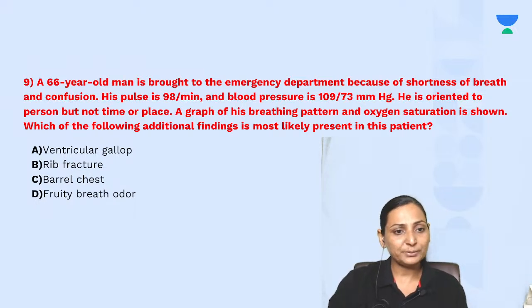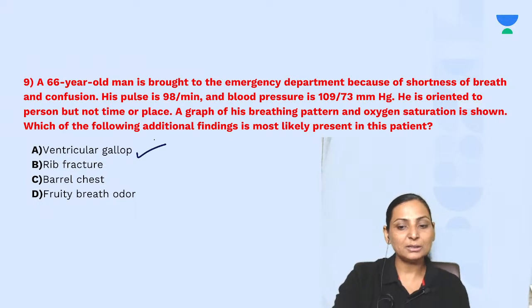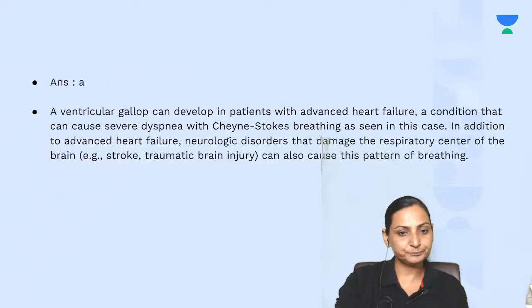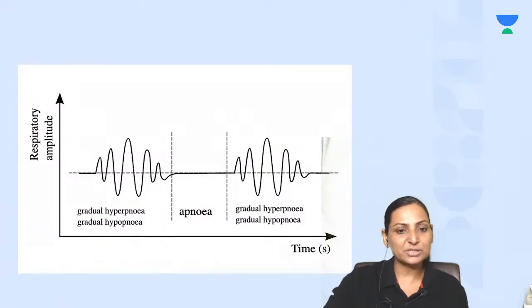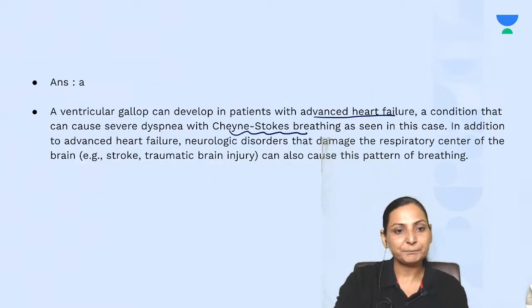A ventricular gallop, a rib fracture, barrel chest, or a fruity breath odor? Yes, it is a ventricular gallop. With a ventricular gallop, patients with advanced heart failure develop Cheyne-Stokes breathing, which is a characteristic breathing shown over here: hyperpnea with apnea and again followed by hyperpnea.